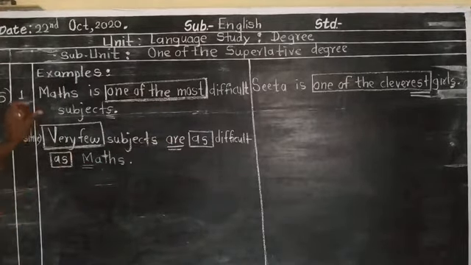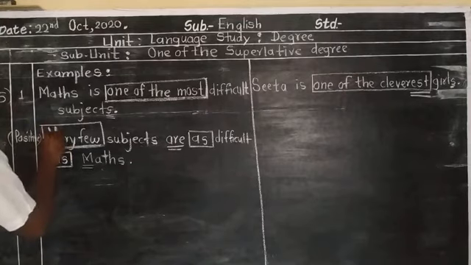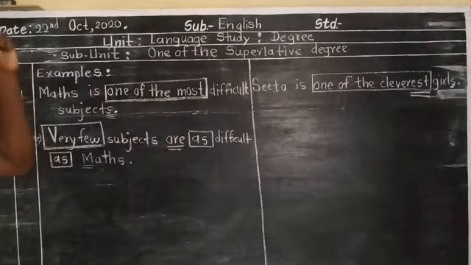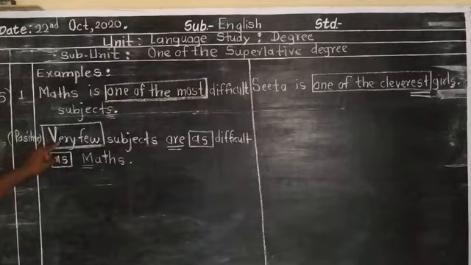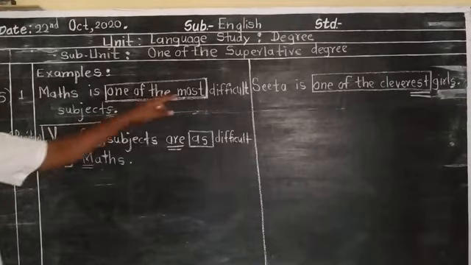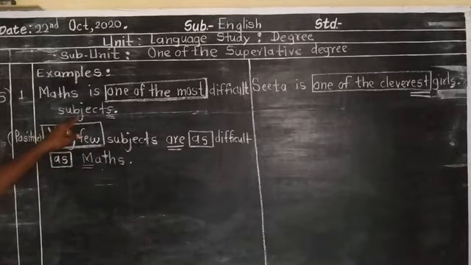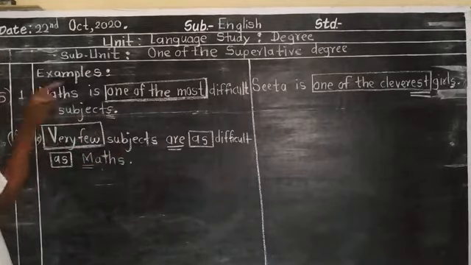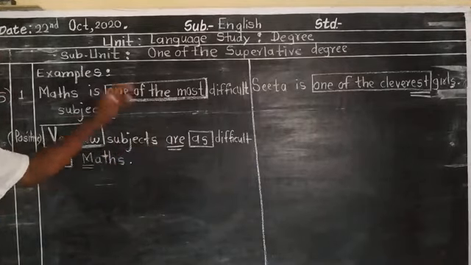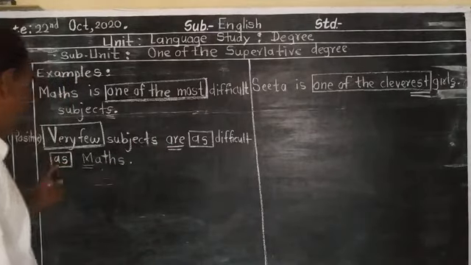Understood students? Look, very few is a permanent word we have to use at the beginning of this sentence. After that, the second word is an object. This sentence's object we have taken here. After that, the third word adds adjective, as, difficult, as maths.